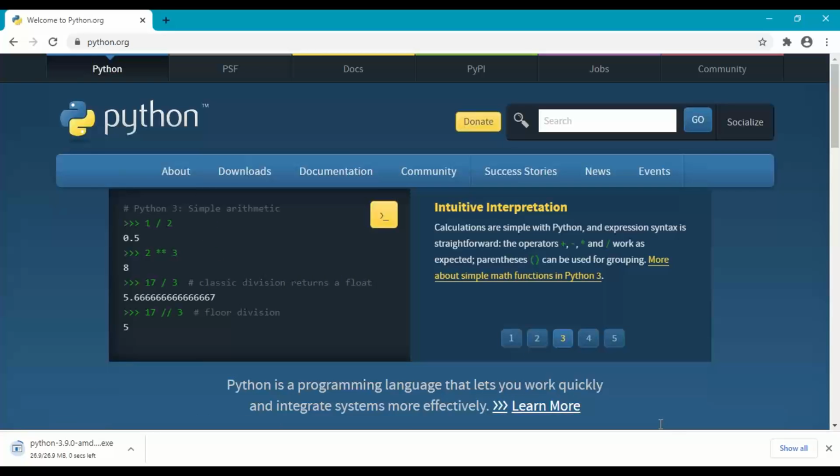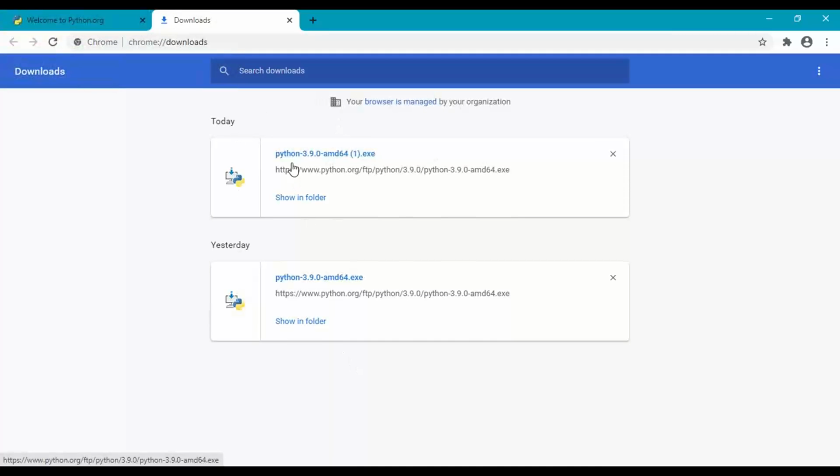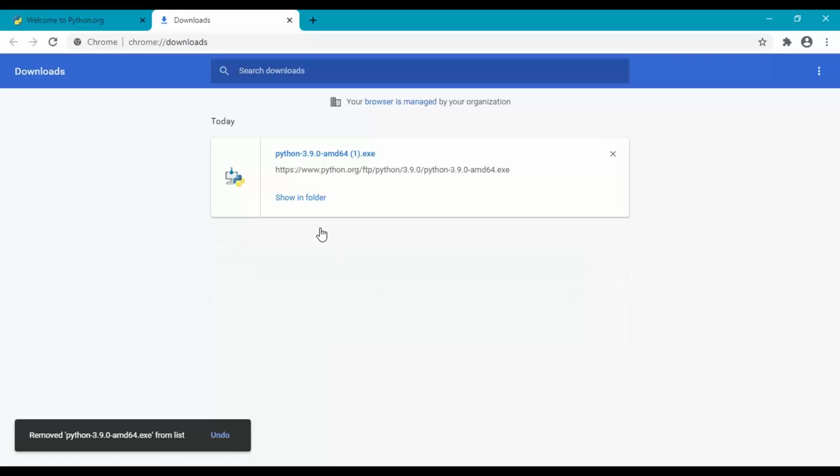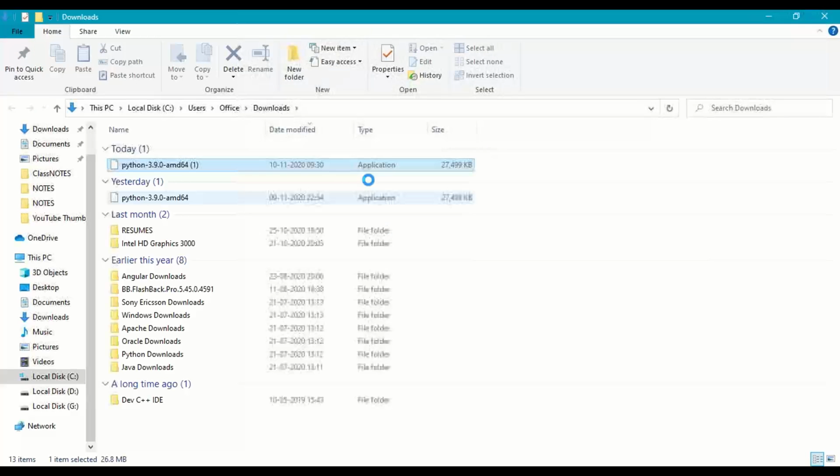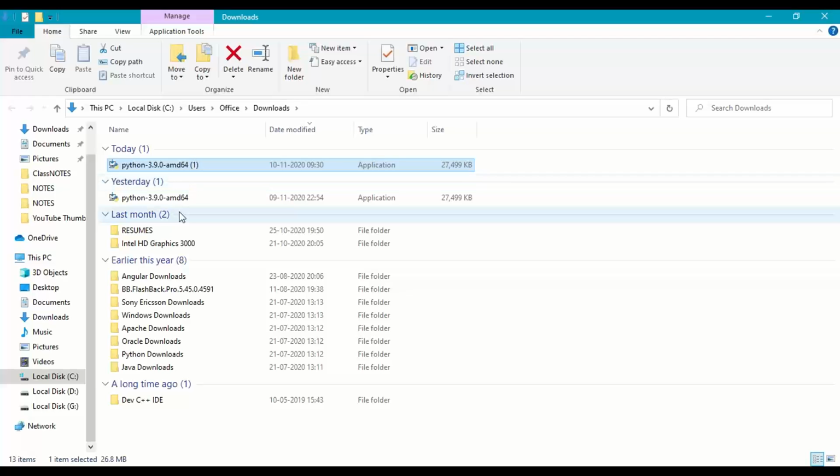If you see at the bottom of the screen, the Python download has started automatically. Simply click on show in folder. In my computer's downloads we have this Python software.